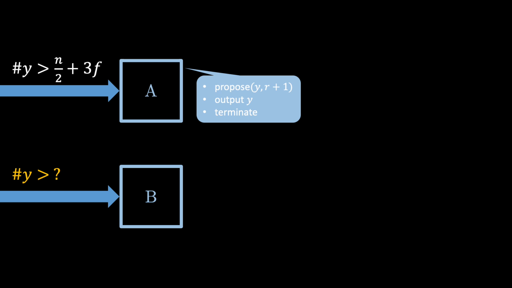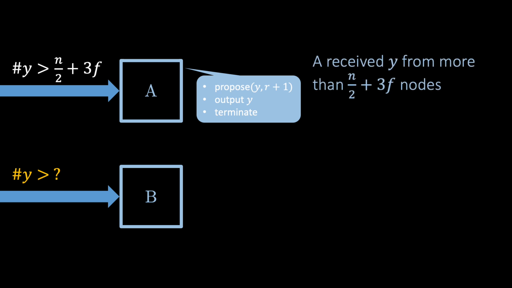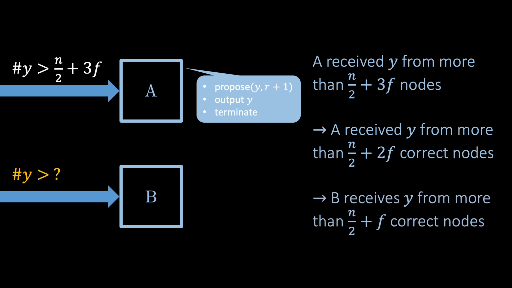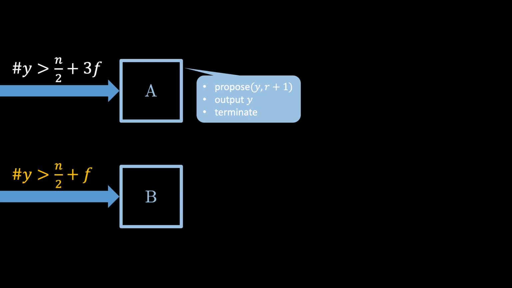Well, since A received more than n/2 + 3f proposals on y, we know that A received proposals on y from more than n/2 + 2f correct nodes. By waiting for n-f proposals, B receives proposals from all but f of these more than n/2 + 2f correct nodes who proposed y. Hence, B receives more than n/2 + f proposals on y. That is great news, because we can now constrain what B does at the end of the round.